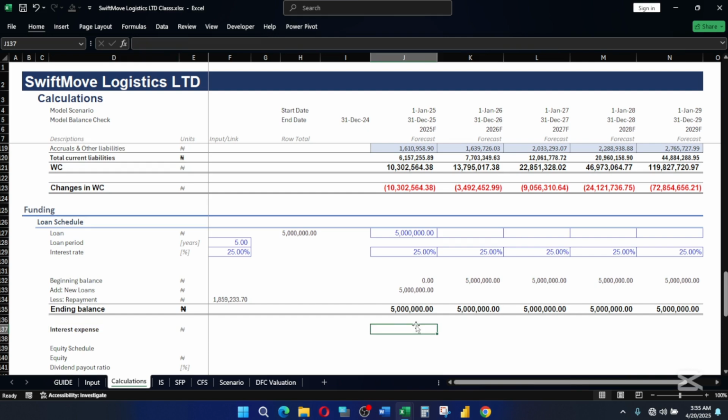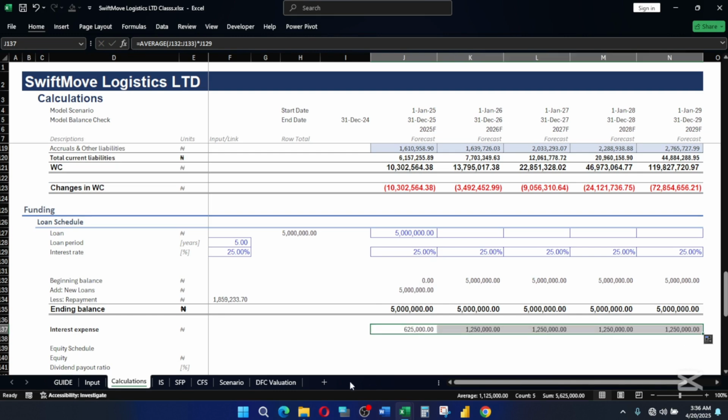Now, how do we do that? Our interest expense is going to be the average of our old loan and the new loan multiplied by the interest rate. That's what we're going to do here. So interest expense is going to be average of our old loan, multiplied by our interest rate. Then you close the bracket. This is it. Then you click and drag. Very, very simple.